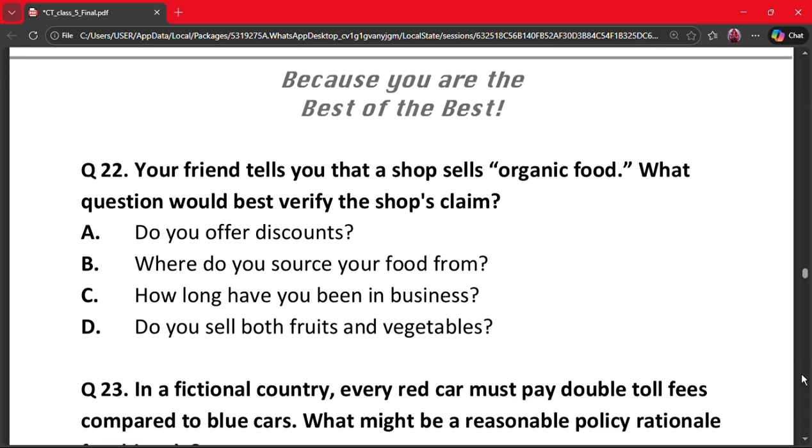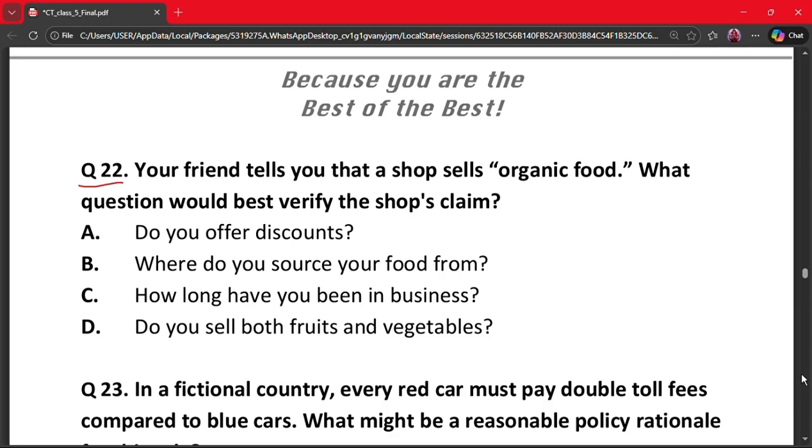The next question is question number 22. Your friend tells you that a shop sells organic food. What question would best verify the shop's claim? A. Do you offer discounts? B. Where do you source your food from? C. How long have you been in business? And D. Do you sell both fruits and vegetables?